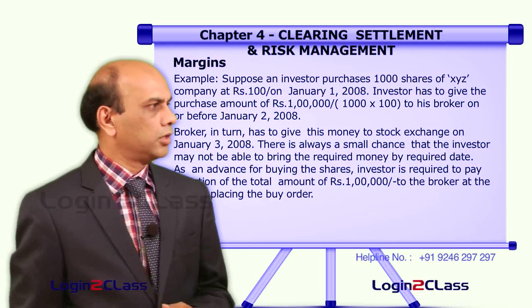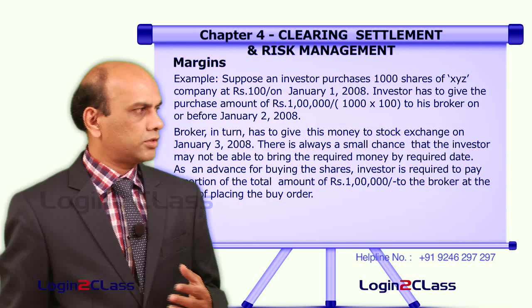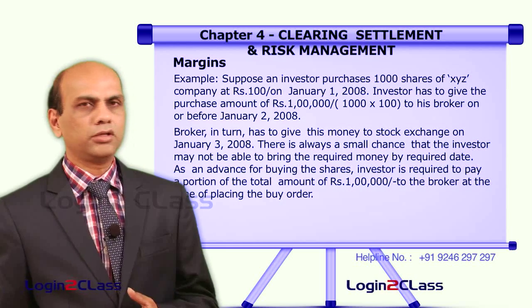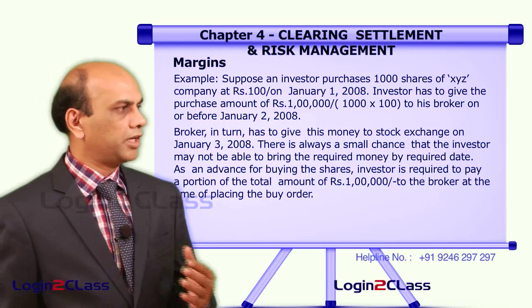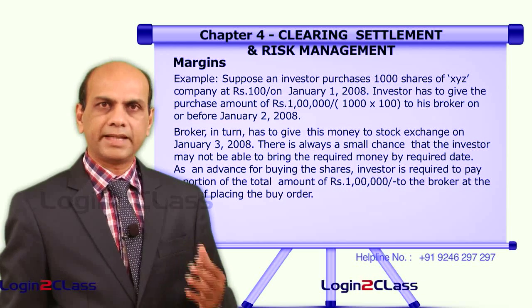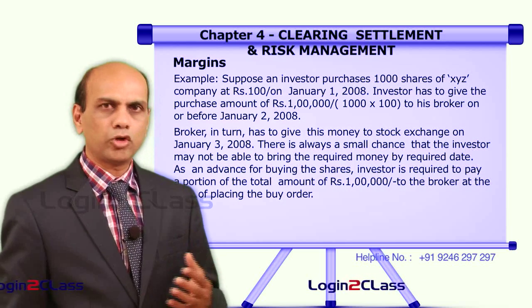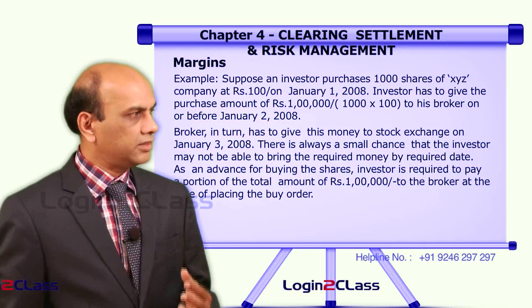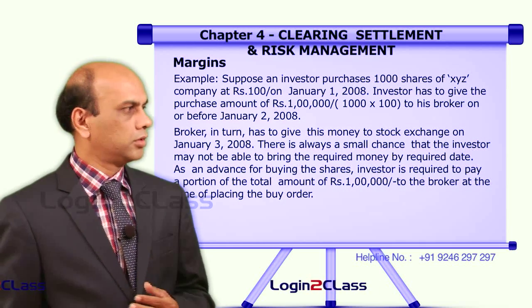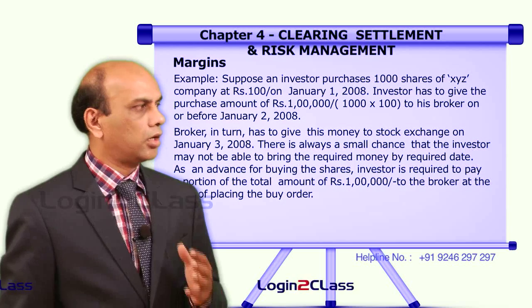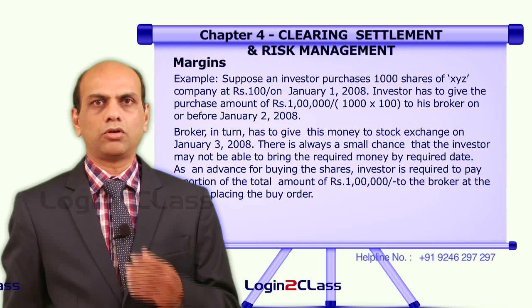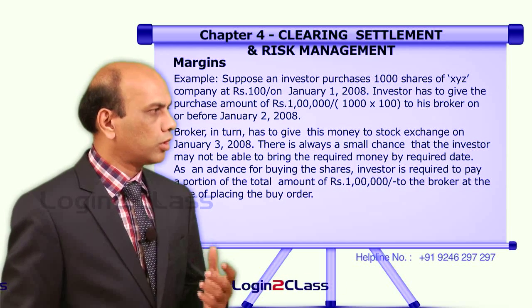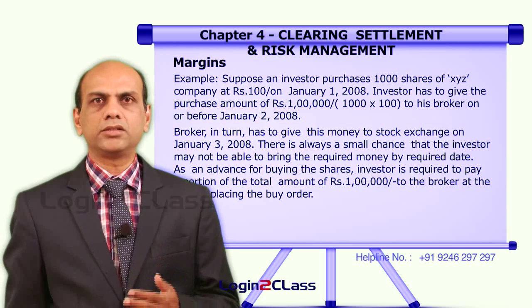There is always a small chance the investor may not be able to bring this required amount by the required date, that is 2nd of January 2008. He may not be able to make the payment. As an advance for buying these shares of 1 lakh worth, the investor is required to pay a portion of the total amount of 1 lakh to the broker at the time of placing the order.